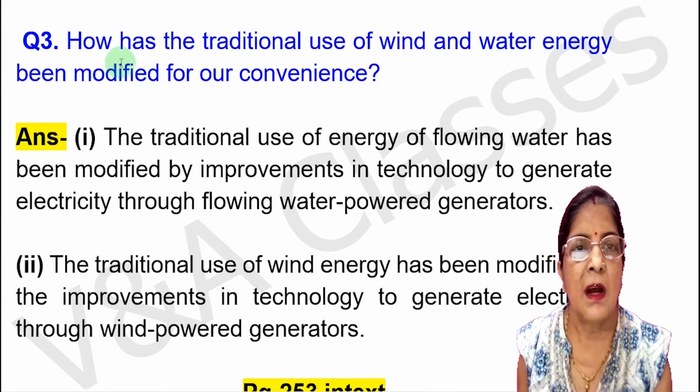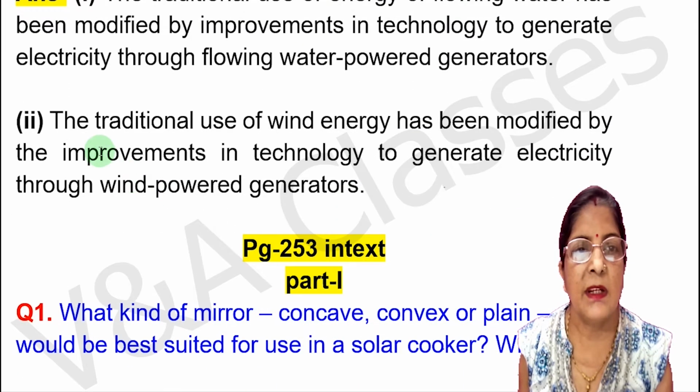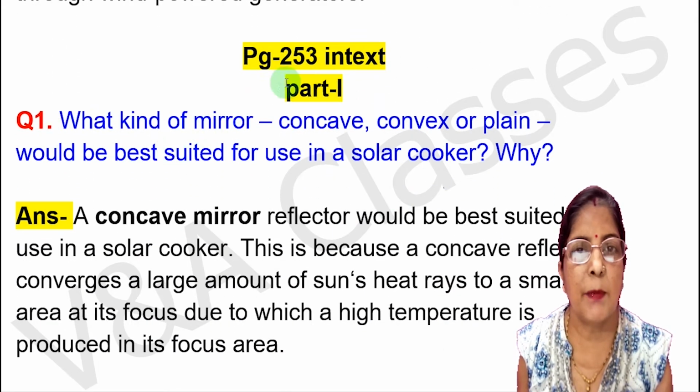Now next question, how has the traditional use of wind and water energy been modified for our convenience? Answer, first point, the traditional use of energy of flowing water has been modified by improvement in technology to generate electricity through flowing water powered generators. Next point, the traditional use of wind energy has been modified by the improvements in technology to generate electricity through wind powered generators.